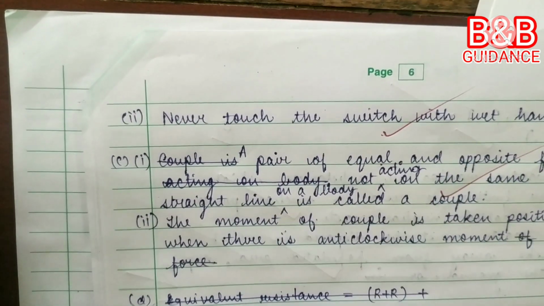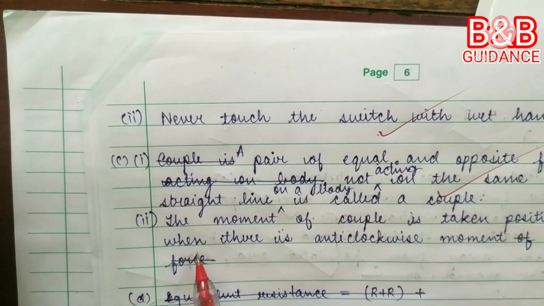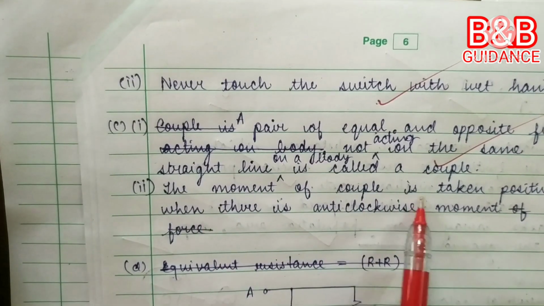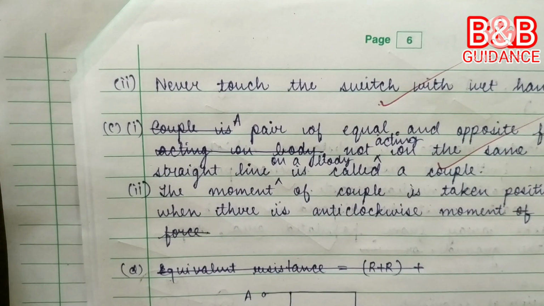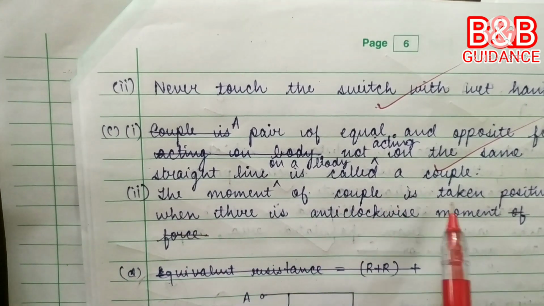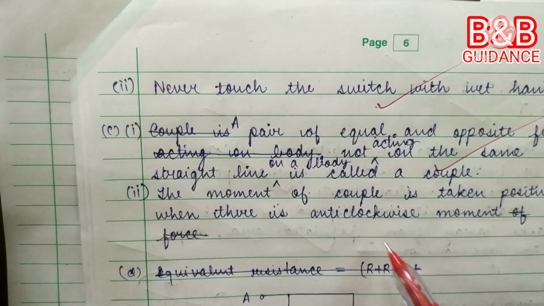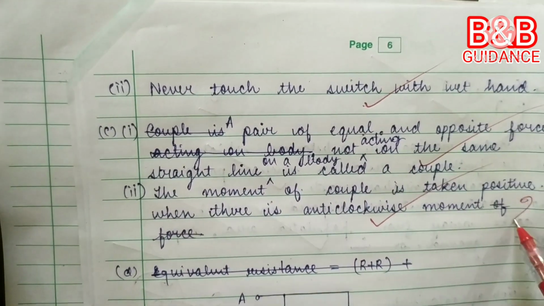Okay, we can accept this. The moment of couple is taken positive when there is anti-clockwise moment. Better you write, the moment of couple is taken positive when the sense of rotation of the body is anti-clockwise. Anyway, I am accepting this, and 2 marks.